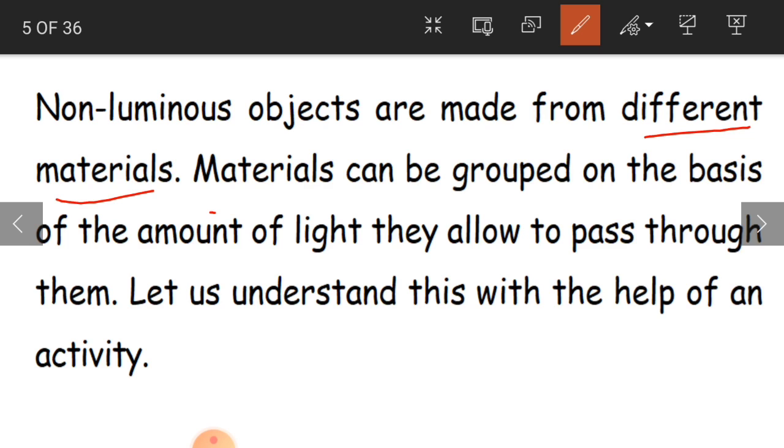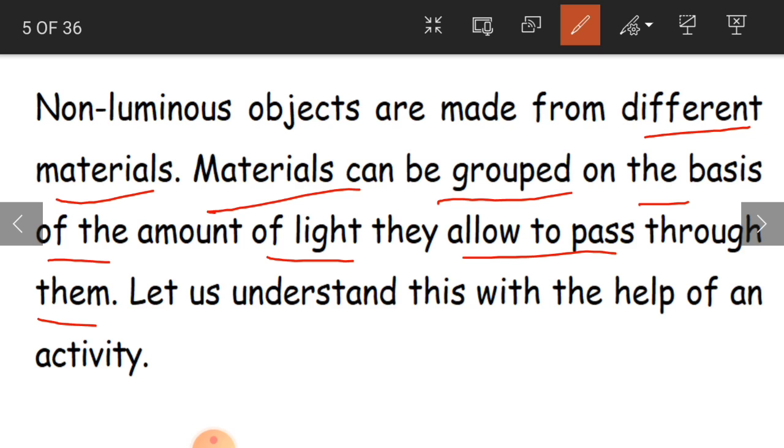Okay. And materials can be grouped on the basis of the amount of light they allow to pass through them. In the beginning we discussed three materials. What are they? Transparent, translucent and opaque. These materials are grouped on the basis of the amount of light they allow to pass.